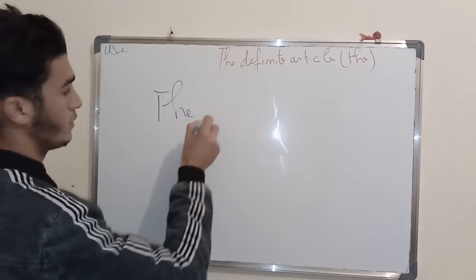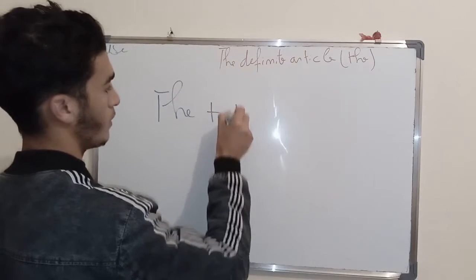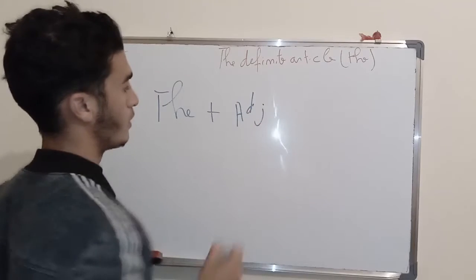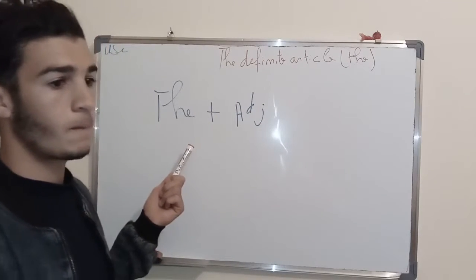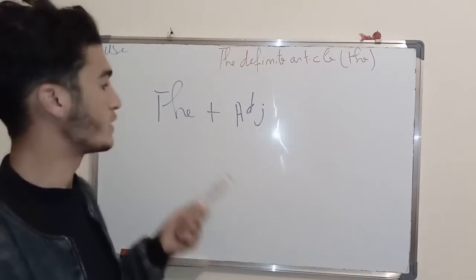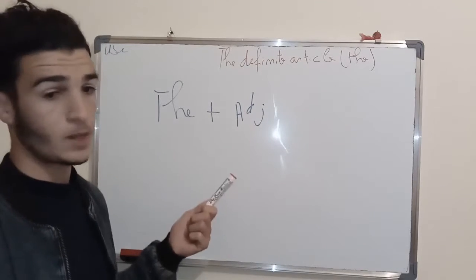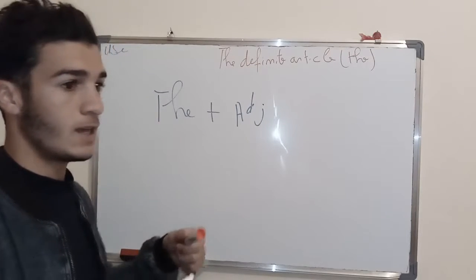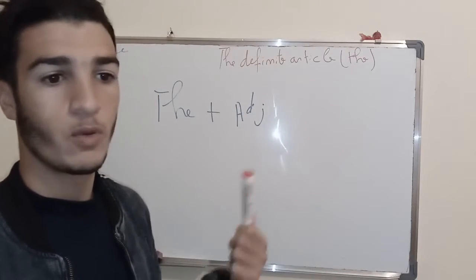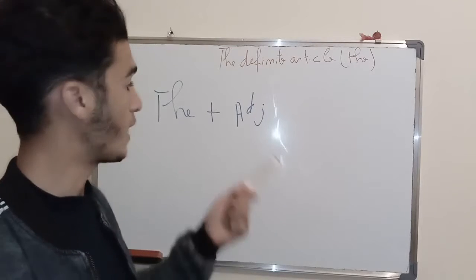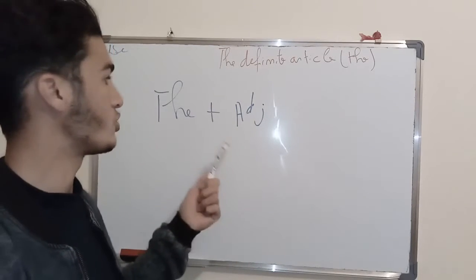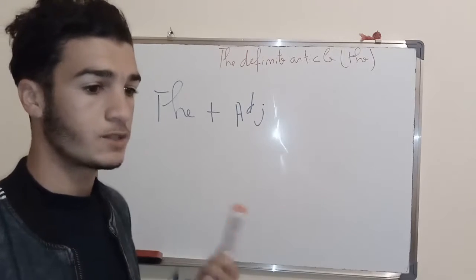Well, there are certain rules in English. For example, the plus adjective. The plus adjective represents a group or a class of people or things that have this adjective as a description.